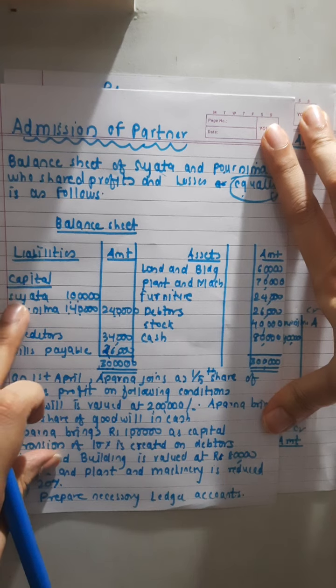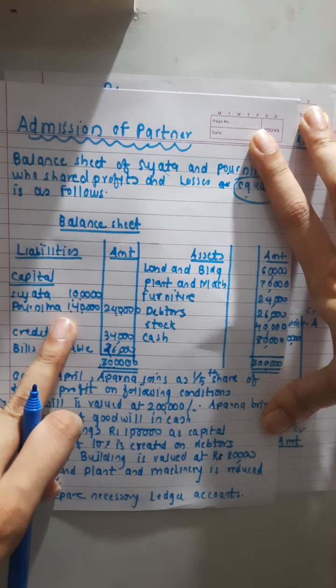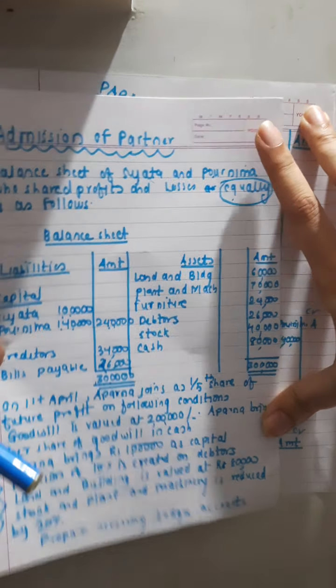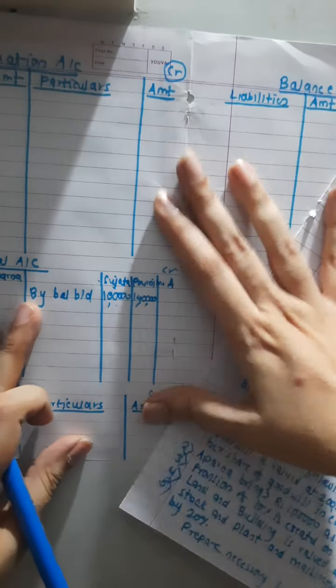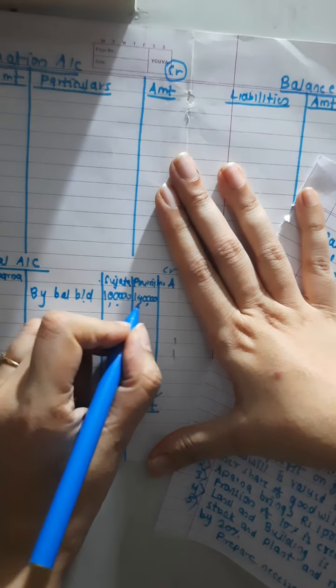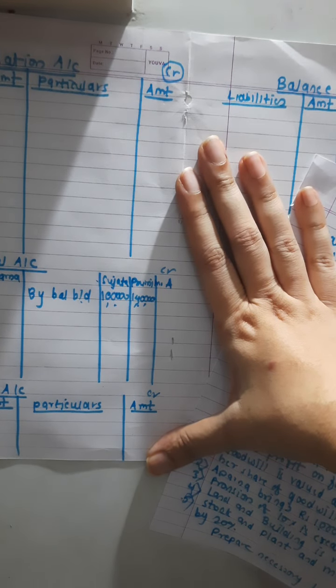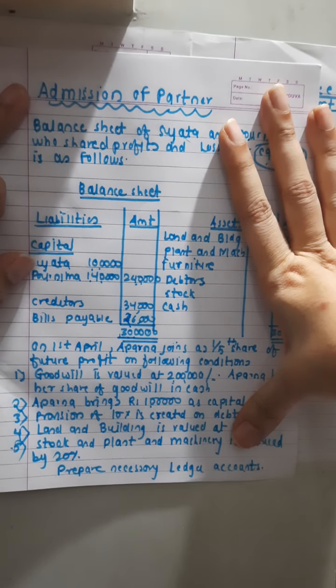Okay. Now let us come to first step. Step number 1. Capital account, Sujata and Purnima. Look at the amount 1 lakh and 1,40,000. Just remember, Sujata 1 lakh and Purnima 1,40,000. What to do with this? See, I am keeping here so that you can see both. This is a question and this is my capital account. So by balance brought down 1 lakh and 1,40,000. I have just started. And just check how many zeros you are putting. Most of the students make mistakes in zeros and everything goes wrong, even if they have written correctly.